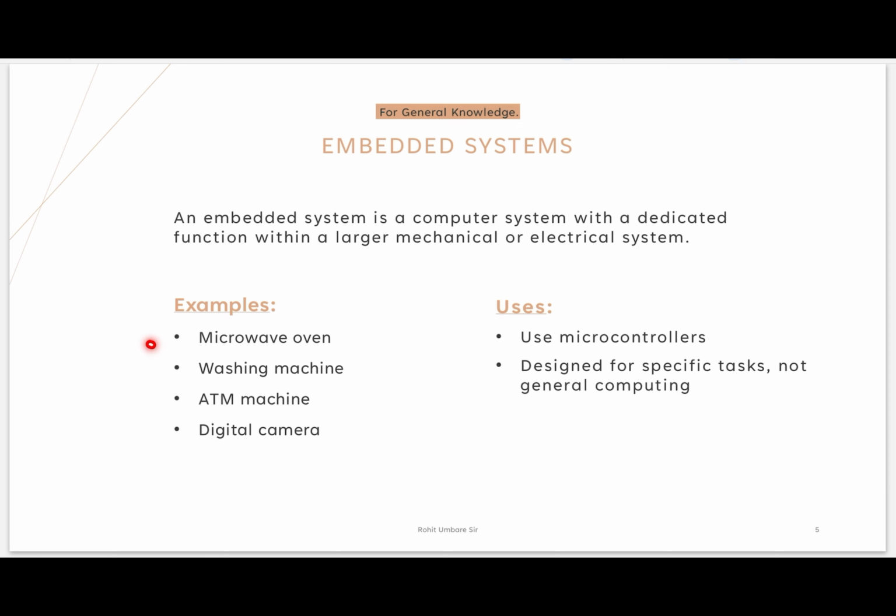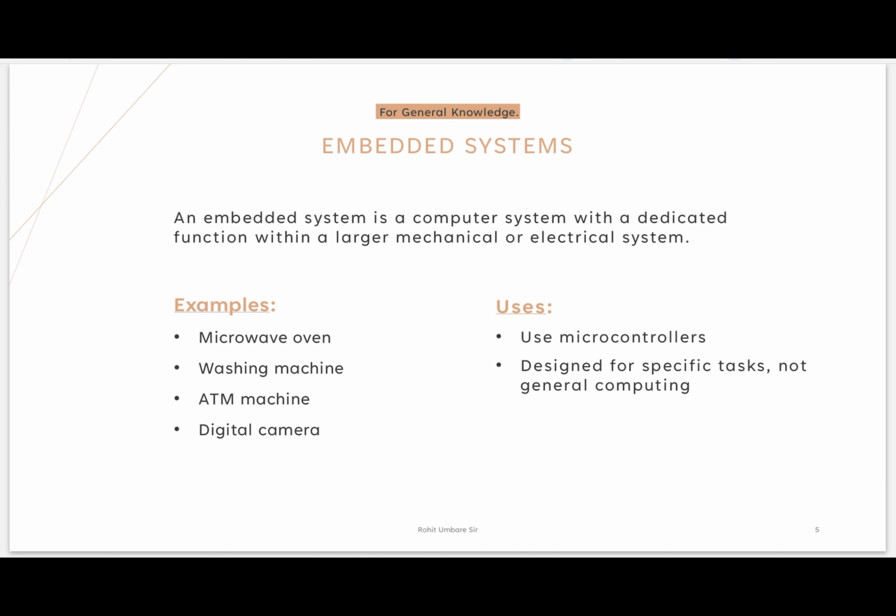For example, oven, microwave oven, correct? Microwave, what does it do? It heats our food, correct? Then washing machine. What does a washing machine do? Washes our clothes, correct? ATM machine, withdrawal of money, right? And digital camera to take pictures. These are our what? Electronic machines, correct?